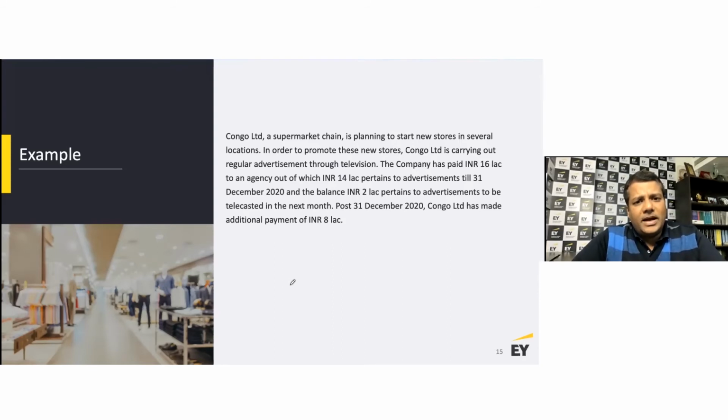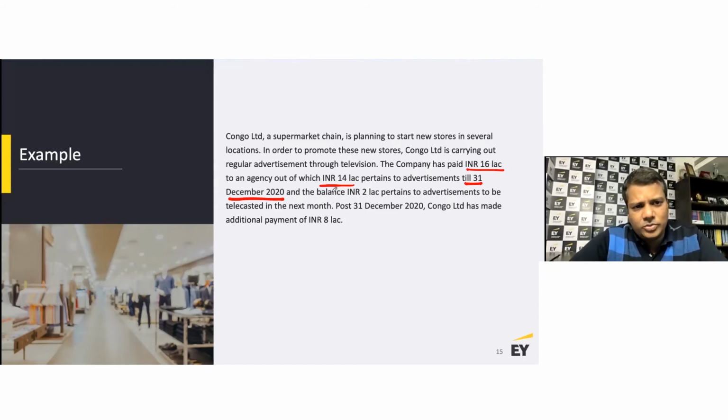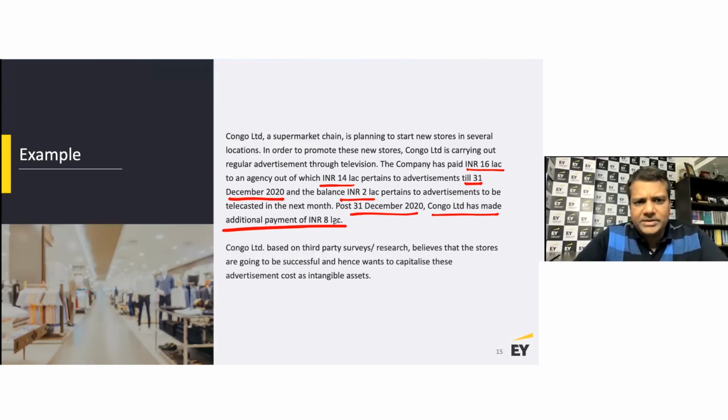The company has paid INR 16 lakh to an agency, out of which 14 lakh pertains to advertisement till 31st December 2020. Again, remember all the dates, remember the amounts. 16 lakh, out of which 14 lakh is for advertisement till December 31st, 2020. And the balance INR 2 lakh pertains to advertisement to be telecast in the next month. Now, post 31st December 2020, Congo Limited has made an additional payment of INR 8 lakh.